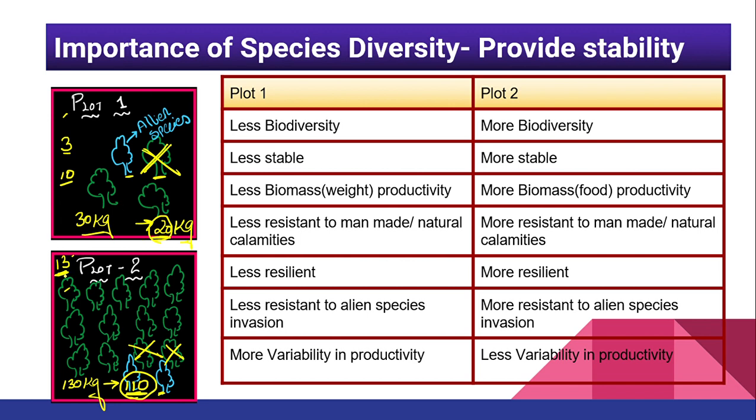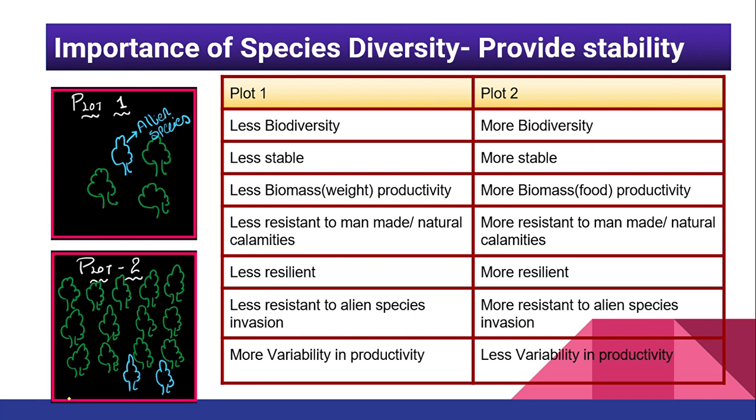So productivity is maintained where the species are more, where the biodiversity is more, right? Now let's talk about the alien species. Just imagine plot number 1, one alien species entered. Now this alien species will fight with the native species for the nutrition, right? And now this alien species is dominant, so there could be a possibility that it is going to destroy 1 or 2 species, right?